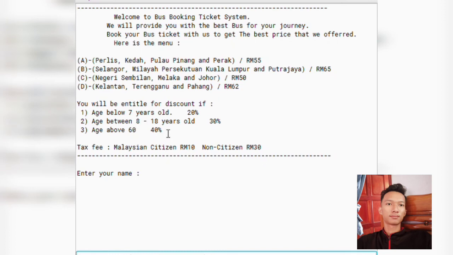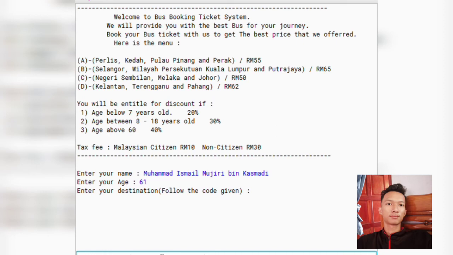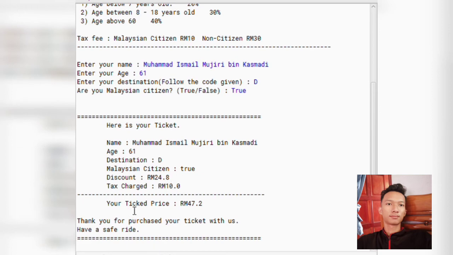Now I'm going to show you the input and output of this system. Okay, this is how our interface will look. The system will ask you to enter your name. Let's put Page. The system will ask you to enter your destination. I follow the code given. I'm going to choose D. Are you a Malaysian citizen? True. And the system will calculate all and show us the output as a ticket.